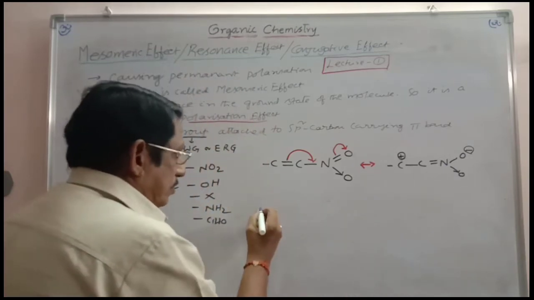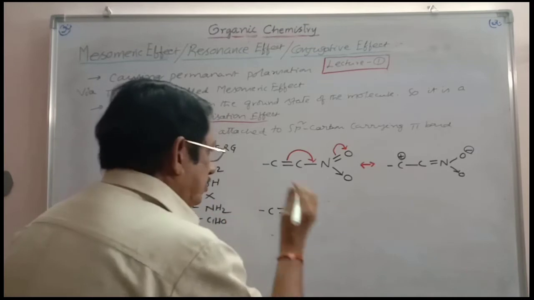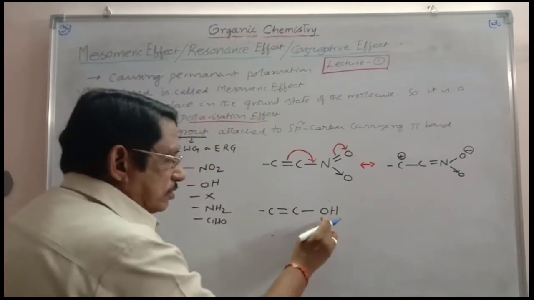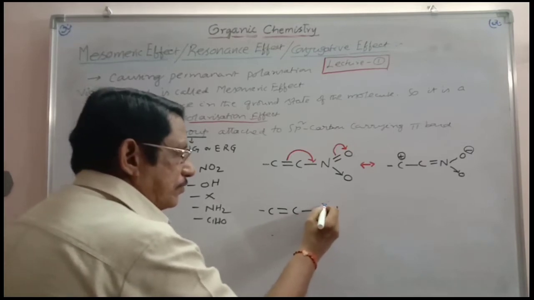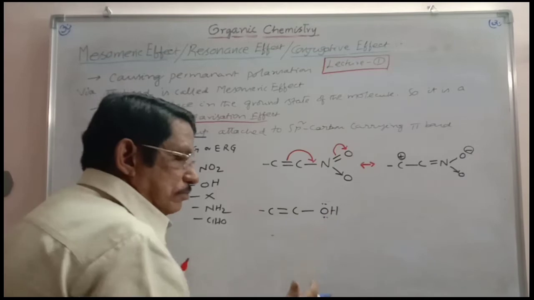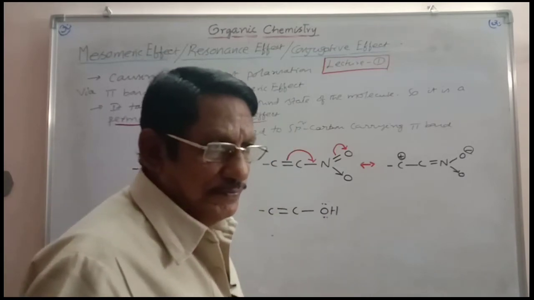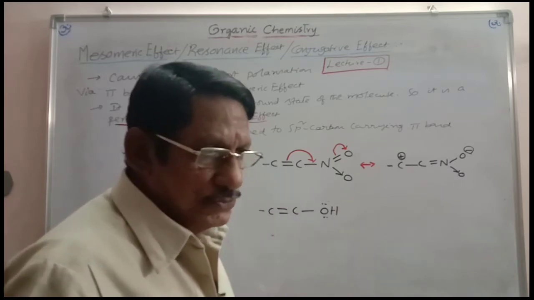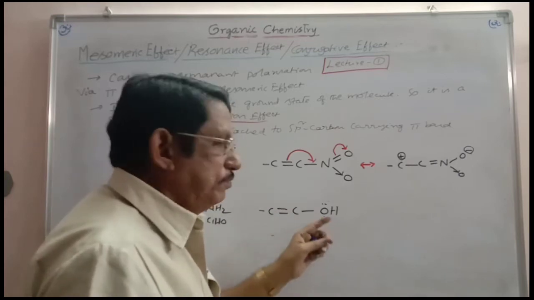Similarly, you can take one more case like this, C double bond C, OH, which I am considering here. This is a group having two lone pairs. If the first atom of the group, which is connected to carbon, is carrying a lone pair, then using that lone pair the pi bond can be polarized. For this lone pair, the pi bond is in conjugation.